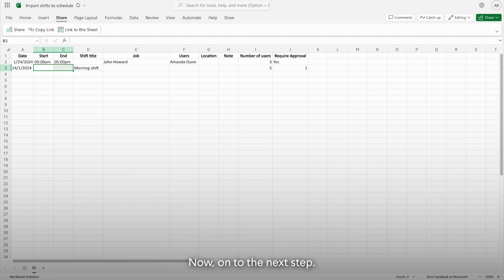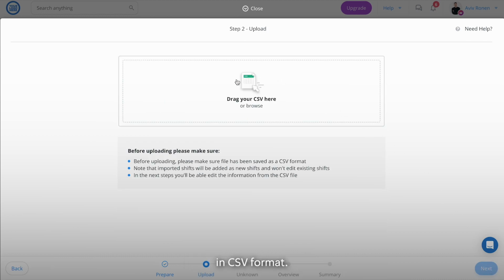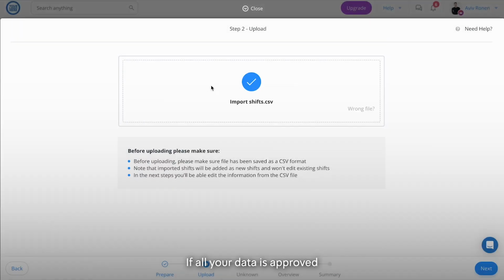Now, on to the next step. Step 3. Once you finish adding all your shift data, make sure to save the file in CSV format. Step 4. Upload the CSV file. If all your data is approved by the platform, simply click on Next and continue the flow.